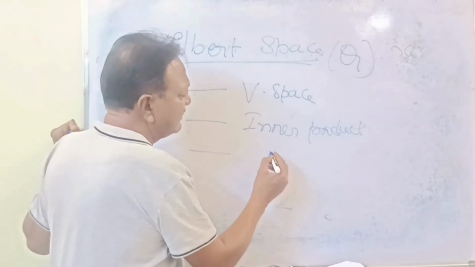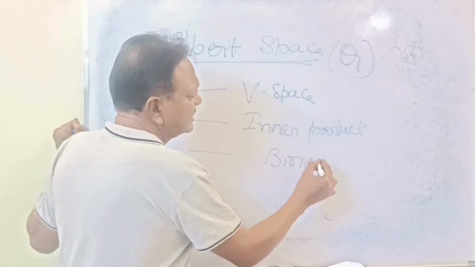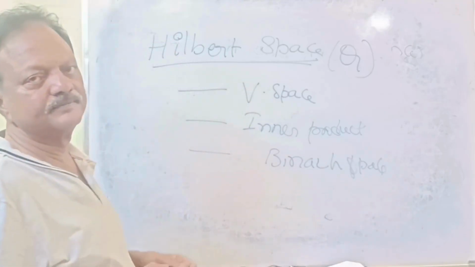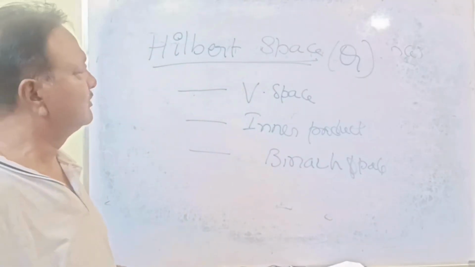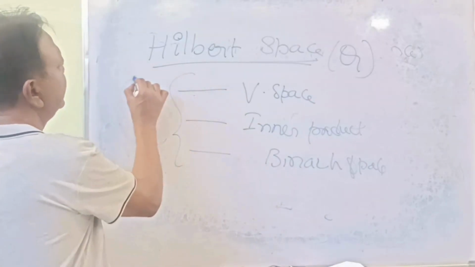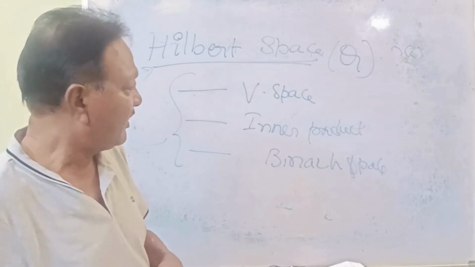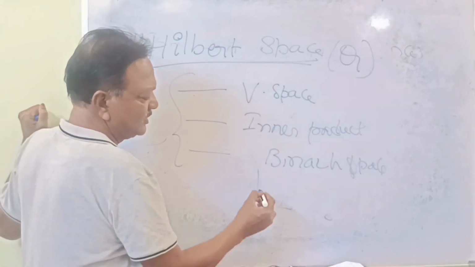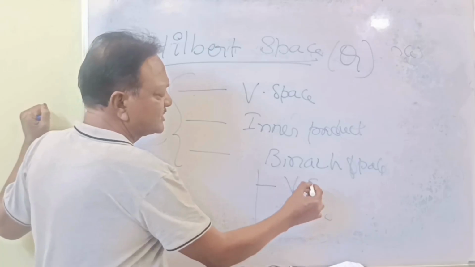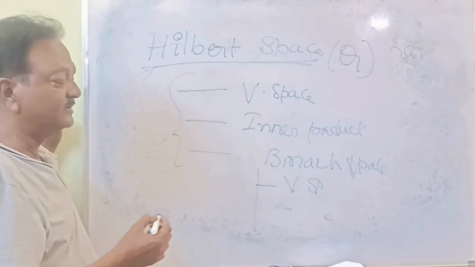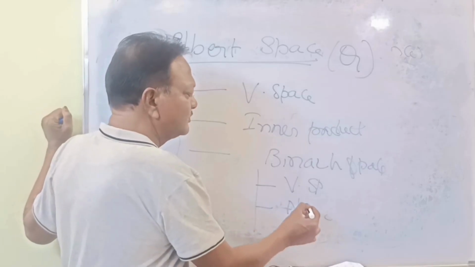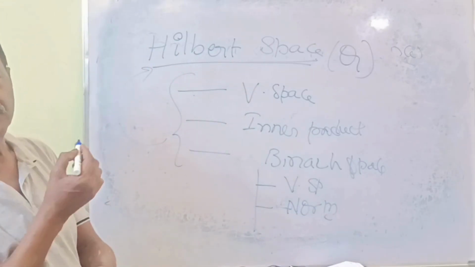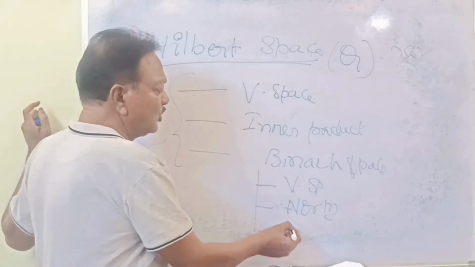Then finally, we should have a Banach space. Understood? When you combine these three, then it is a Hilbert space. What is Banach space? One, it must have a vector space, and it must have a norm, and the second, third one, no gaps.